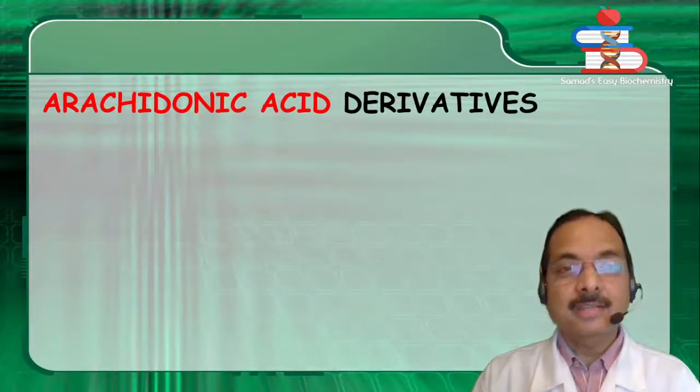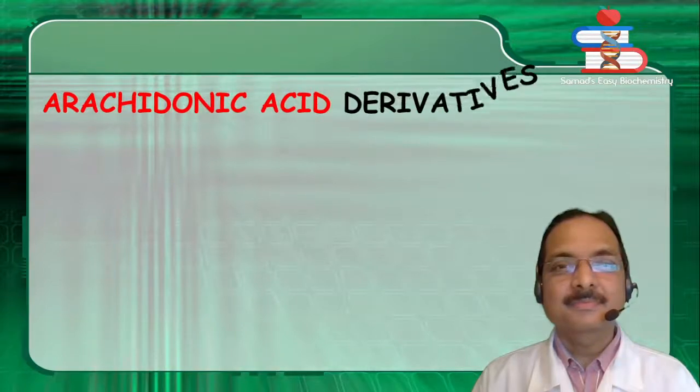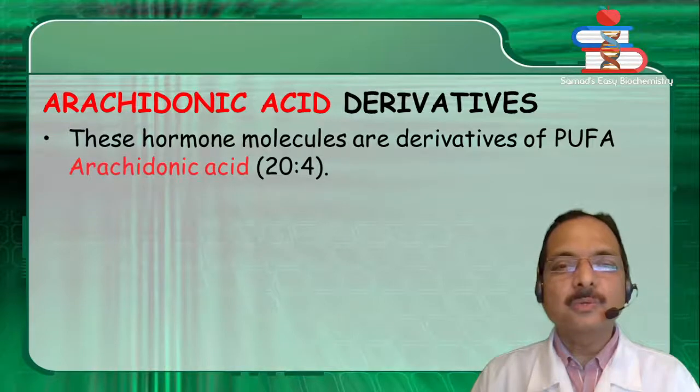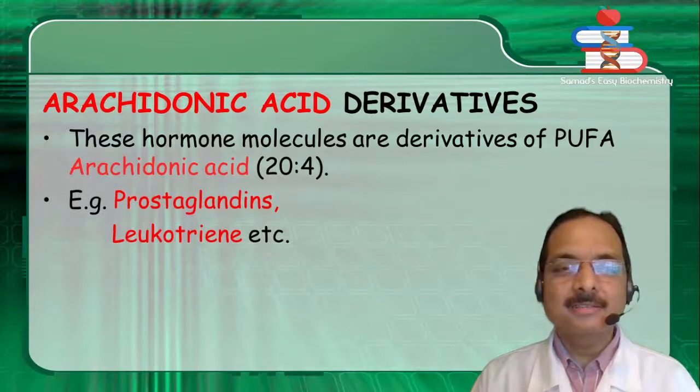Derivatives of arachidonic acid. These hormone molecules are derivatives of a polyunsaturated fatty acid, arachidonic acid, which has 20 carbon and 4 double bonds. Example, prostaglandins, leukotriene, etc.